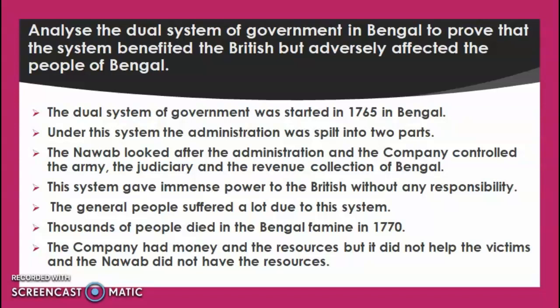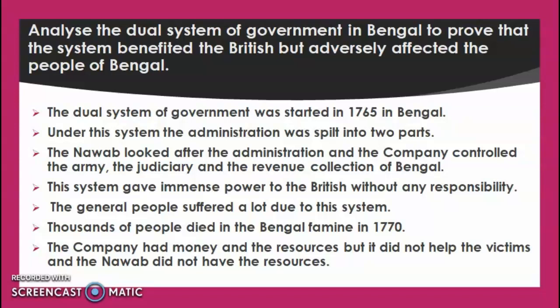One was the general administration, another was the right to collect Diwani. So the Nawab was handed over the day-to-day administration, and the company was given the control of the army, the judiciary, and the revenue collection of Bengal. Now, as you can see, the company had control over different issues. They had a source of income, they had the judiciary, and they had a well-equipped army. So it increased their power in Bengal.